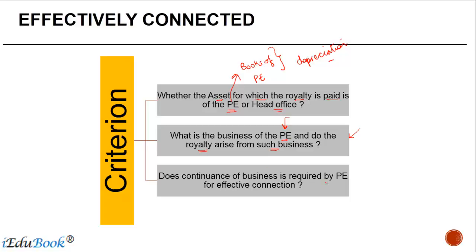Is continuance of business required by the PE for effective connection? What this means is, suppose someone has a PE until 30th of June 2015, and a royalty is paid on 30th September 2015. The payment is happening at a later date, but it is effectively connected to the PE because as long as the PE was there, it carried out the work for this. In such a case, even if this royalty is paid after the PE ceases to exist, it will be considered as effectively connected.